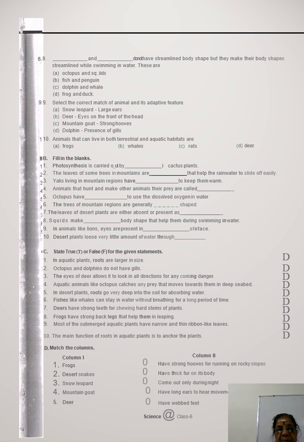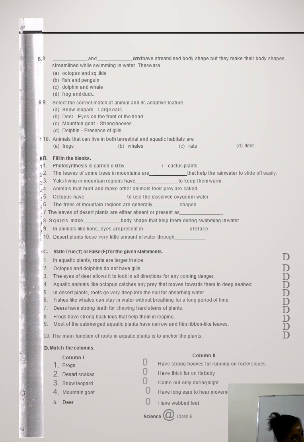Frog: webbed feet. Second, desert snake will come out only during night time. Write these two down. Desert snake will come out only during night. Then snow leopard has thick fur on its body. Snow leopard will have thick fur on its body.